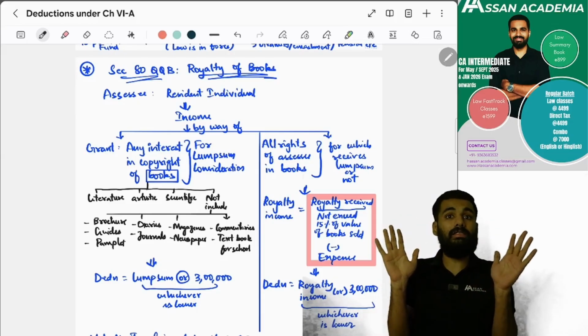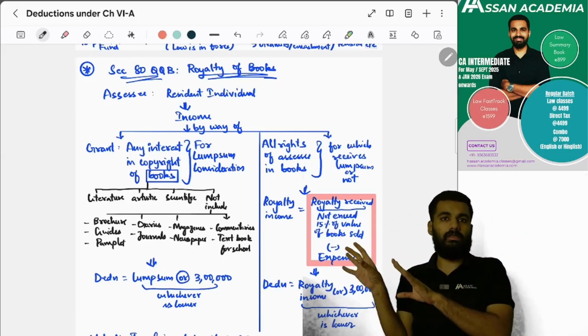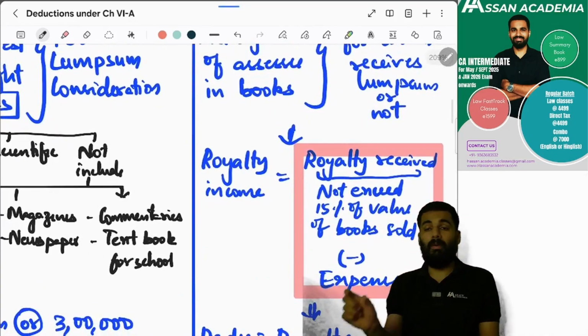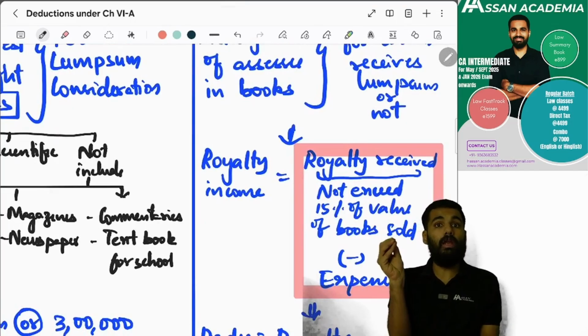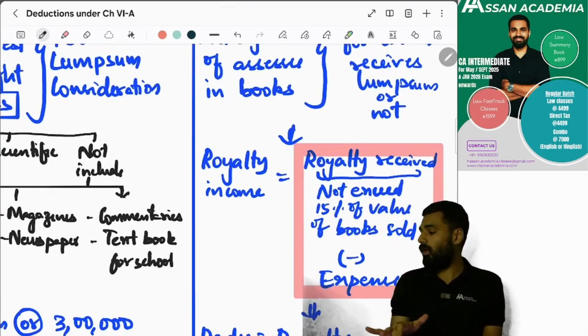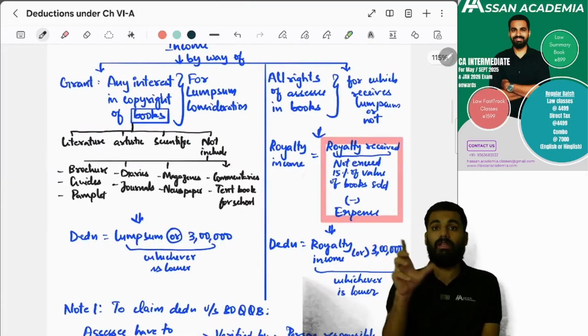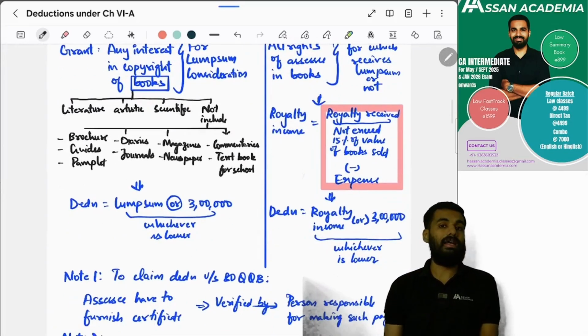Maximum 15% minus expenses. So royalty income is royalty received, but maximum how much for each book? 15%. Minus whatever the expenses are. Yes, that is the royalty income. So royalty income or 3 lakh rupees, whichever is lower, I can claim as deduction.